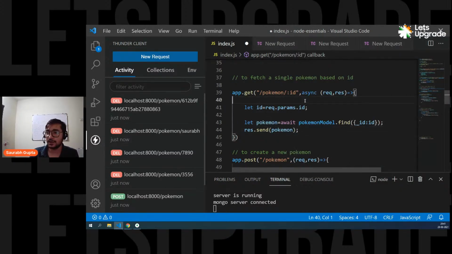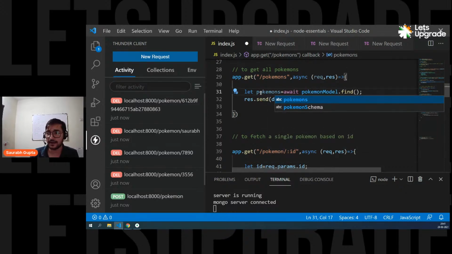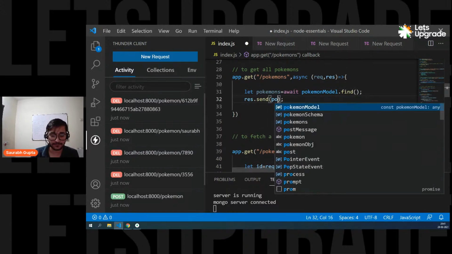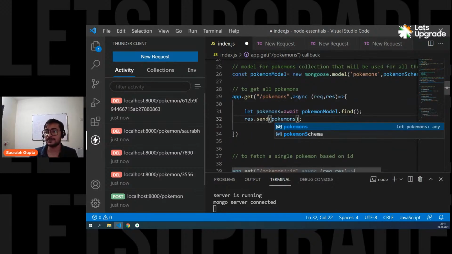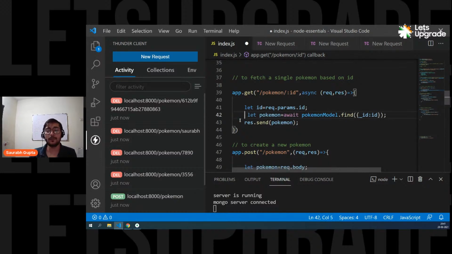And here also, don't name it data. Name it Pokemons because it's multiple Pokemon, right? That's a good naming convention. That's it. Pokemons. And here we go. Simple. So we get the Pokemon, single Pokemon. So find can be used for both the things. You can use find to get all the Pokemons, all the data. You can use find to get a single data if you pass the parameter based on what you want to get a single data. So I just got it based on the ID and then I send it.